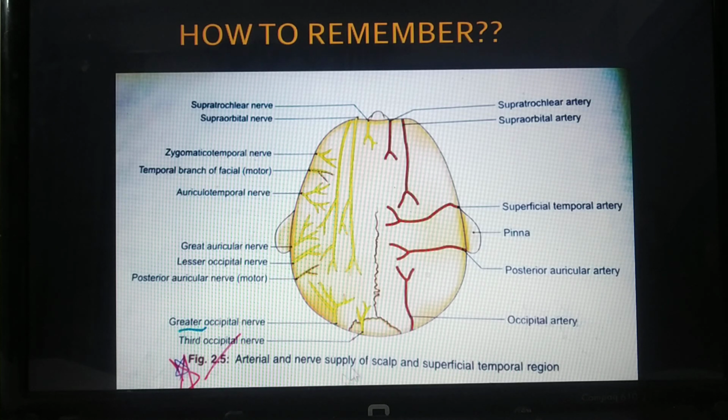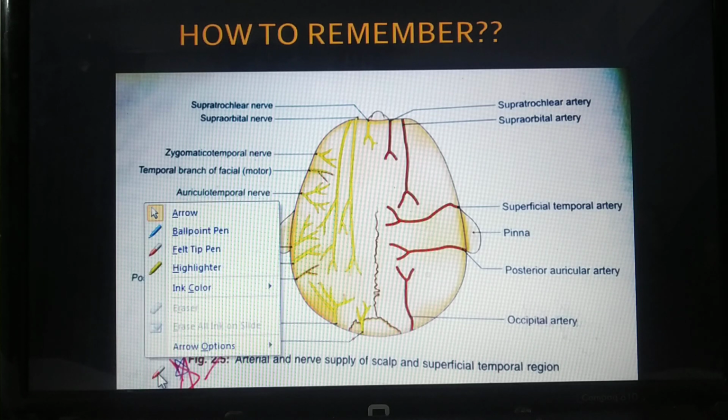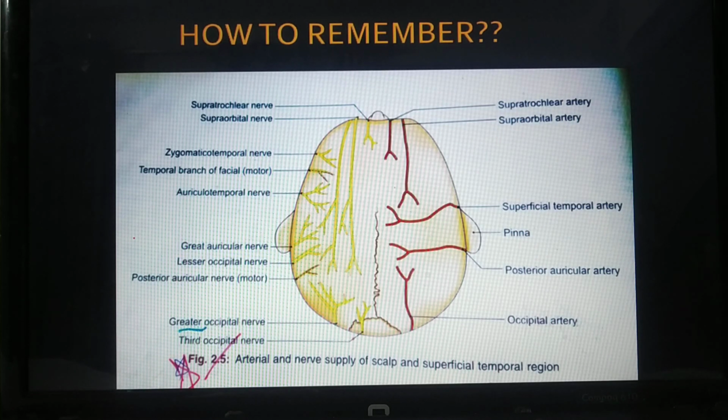Now the posterior ones, I remember like this: GAPA. Here is GA, greater auricular, then PA, that is posterior auricular. So you can remember it like GAPA.